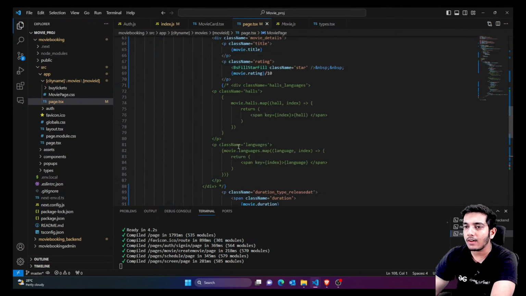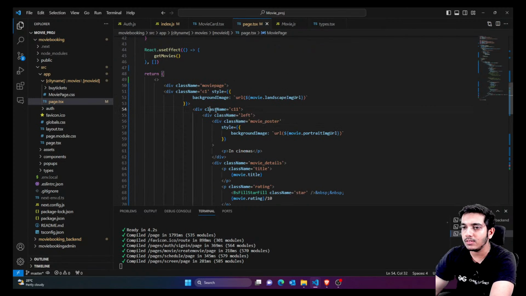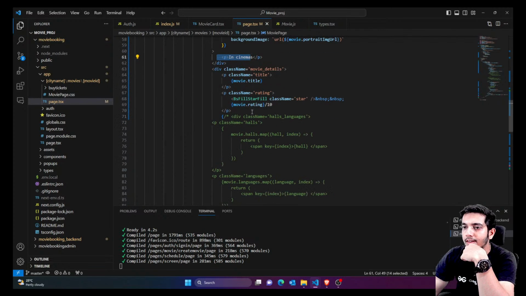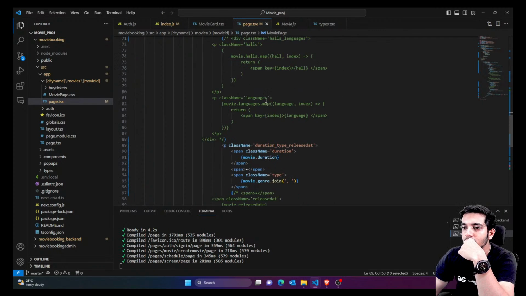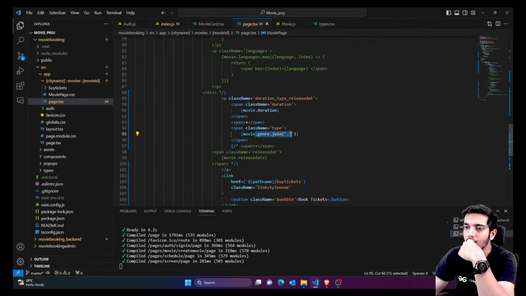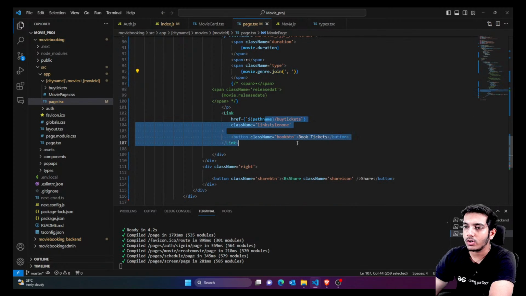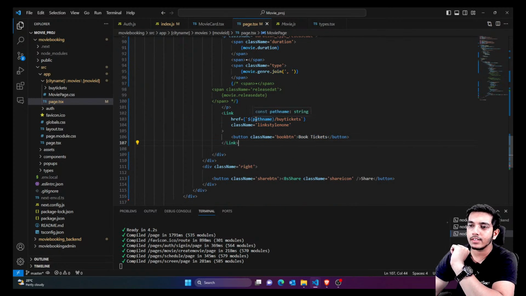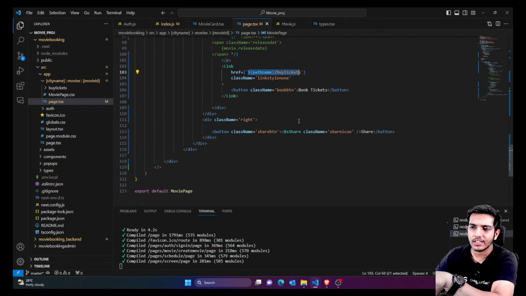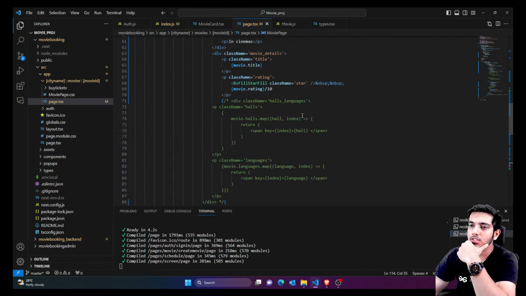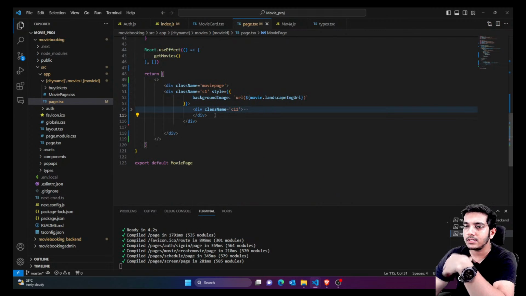Inside this, we have shown some details here. Inside C11, we have shown first of all the portrait image of the movie, and then some normal text, then the rating out of 10. We have also shown the duration and genre, and we have just joined the genre. That means if there are 3 values in the genre array, just show them separated by commas. After this, we are also showing this book tickets button. If I click on this, it would take me to buy tickets. That was already done, and after that you can see we have created a temporary share button. So this was C11. Similarly, we are going to have the C2 section.